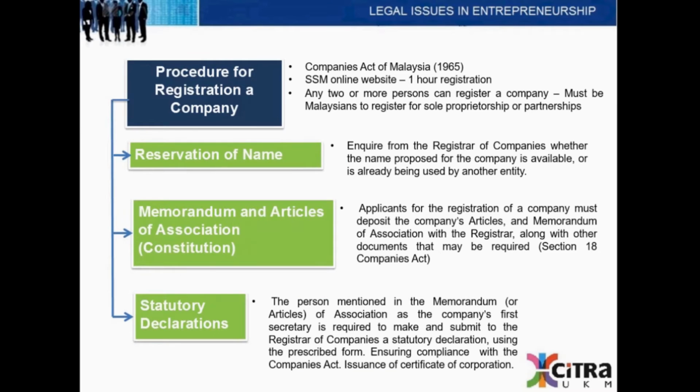In order to register a company, one must look into the Companies Act of Malaysia 1965, and perhaps you would like to take a look at the SSM online website, where there is a 1-hour registration procedure. Now, any 2 or more persons can register a company.